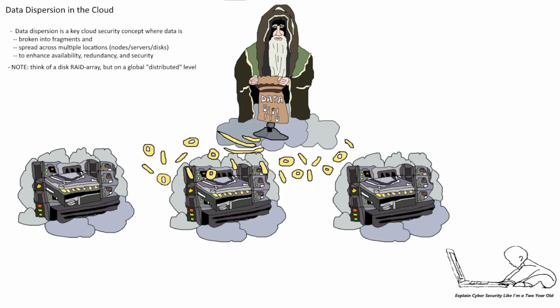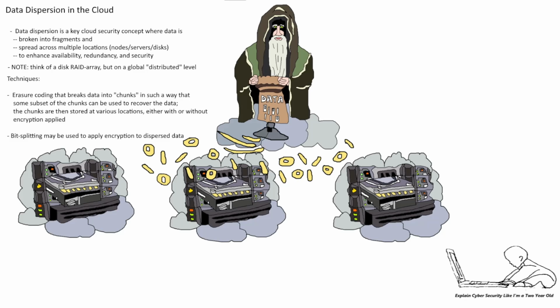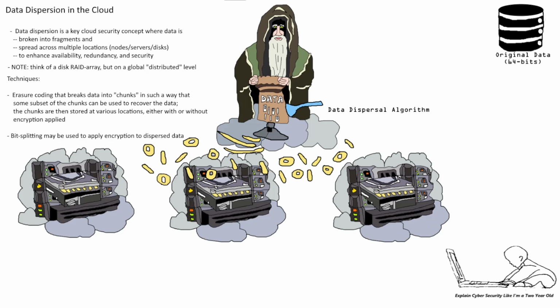the disks reside in multiple locations, e.g. regions across the world. And there are different data dispersion techniques used by cloud providers, but generally these are erasure coding and bit splitting. Now, to understand the difference between these two data dispersal algorithms, let's visualize some examples. Let's say we have the original data, which is 64 bits in this example. And let's say we're going to apply the technique of erasure coding on this original data, the 64 bits.